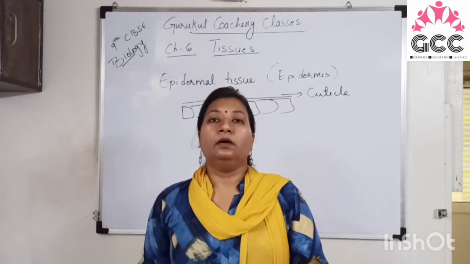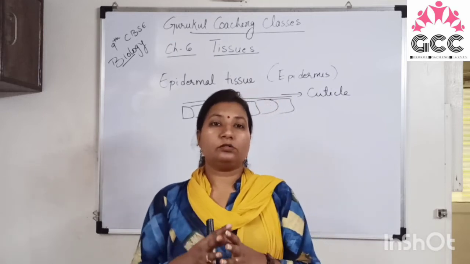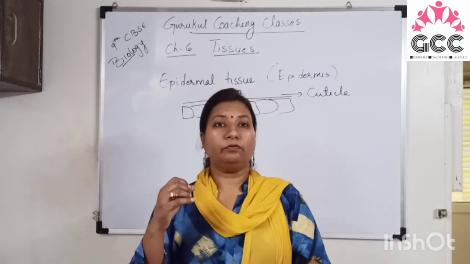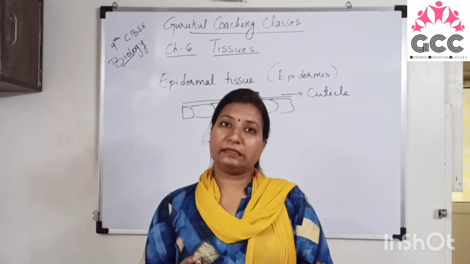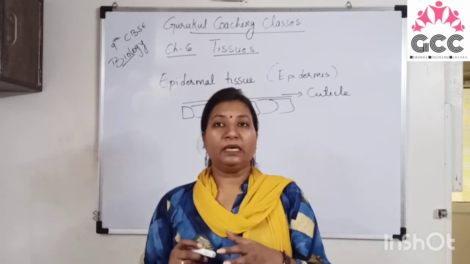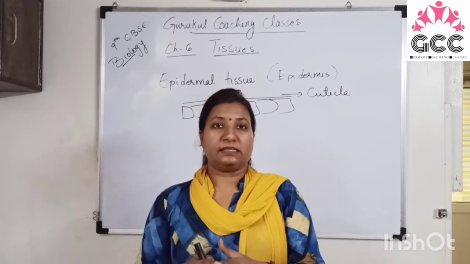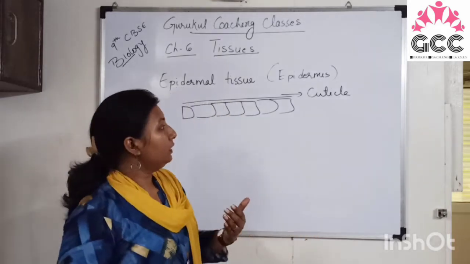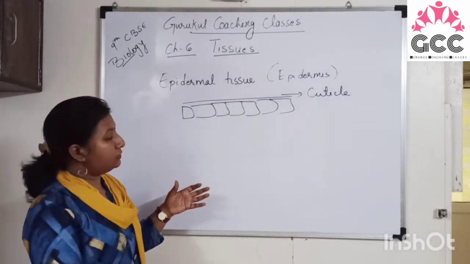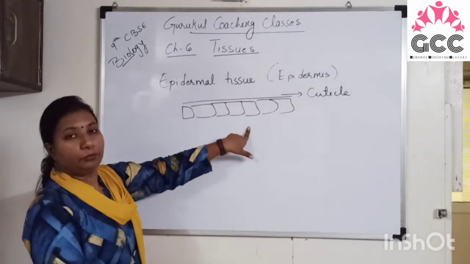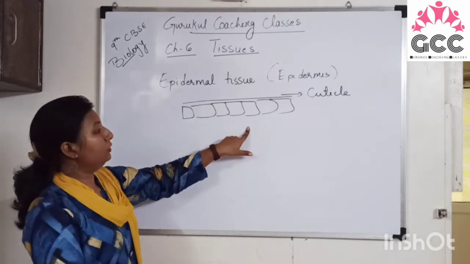One waxy coating is present around the epidermis that is known as cuticle, which is preventing the plant from water loss, right? And this epidermal layer is also protecting the plant from the invasion of parasite fungi. It will not allow the entry of any parasites, or any foreign microorganism. So epidermis is a protective layer which is present around the plant tissues.